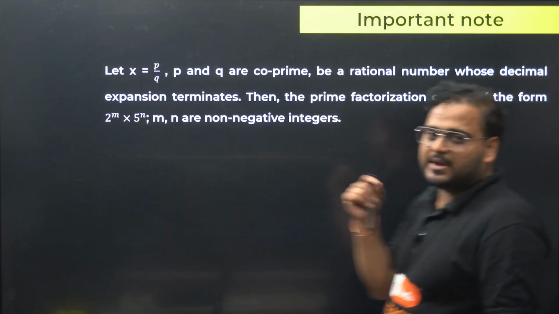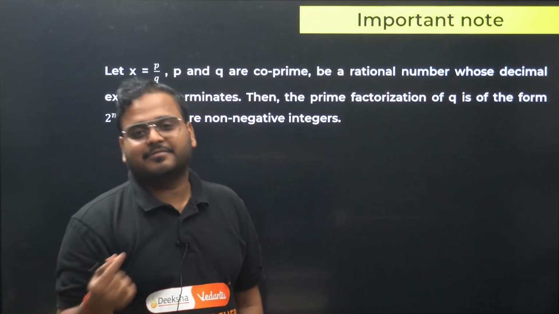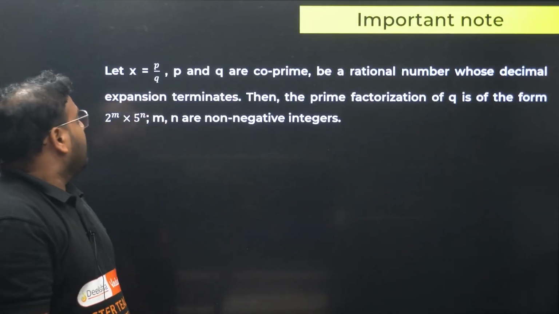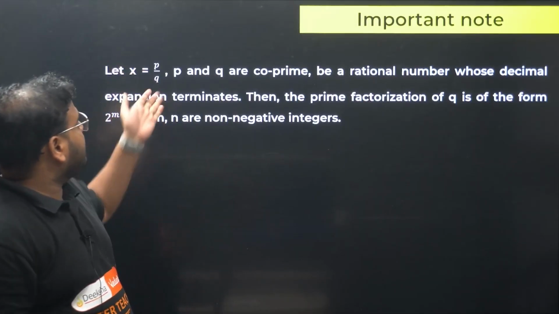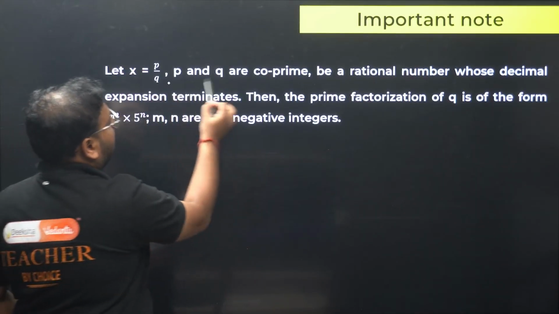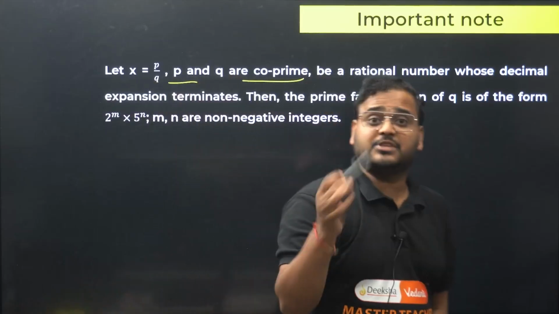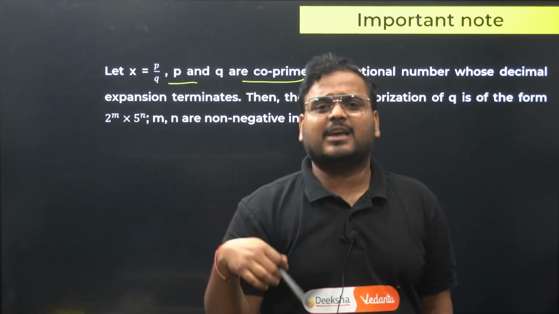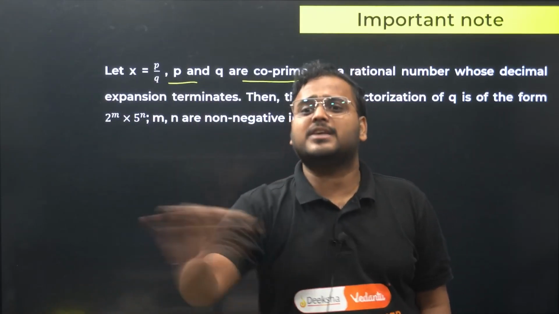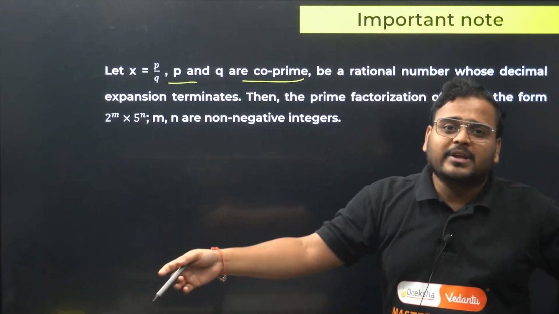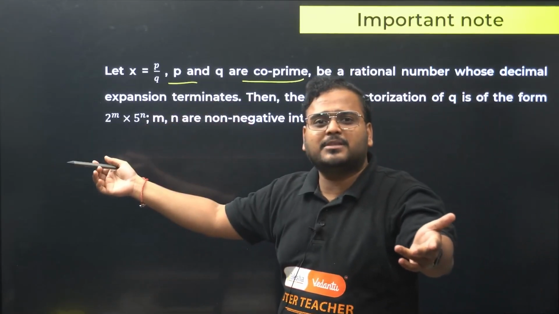Beautiful question. Break it with the help of our understanding of HCF LCM. Important note: let x be p by q, and p and q are co-prime. Okay sir. This is an assumption, that's why I'm saying okay. I can assume anything. I can assume your name is anything. People keep assuming, right? So why can't we do the same thing in mathematics?